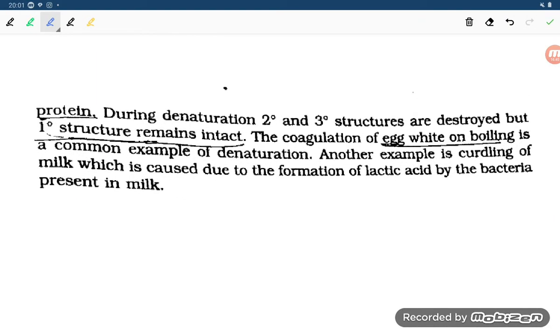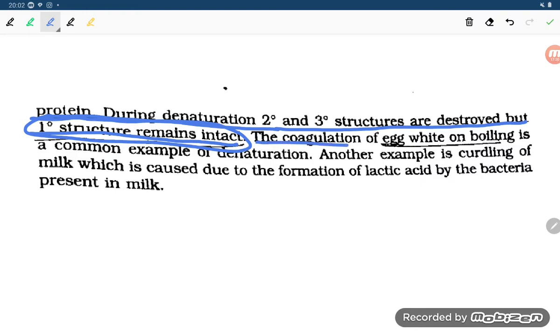Now the next point, student. During denaturation of protein, the secondary and tertiary structures are destroyed, but the primary structure remains intact. So in denaturation, the secondary and tertiary structures are destroyed, but the sequence of amino acids, the primary structure, remains the same.